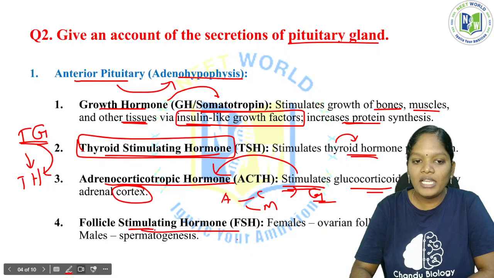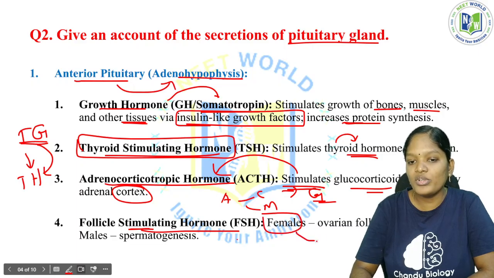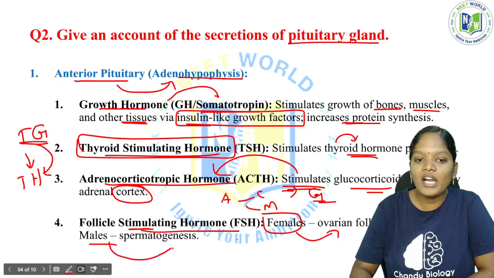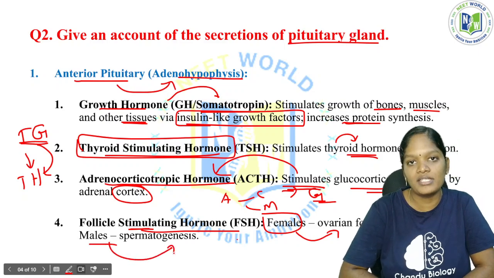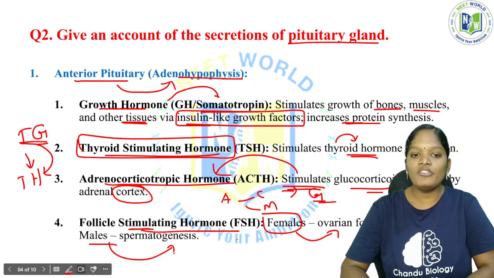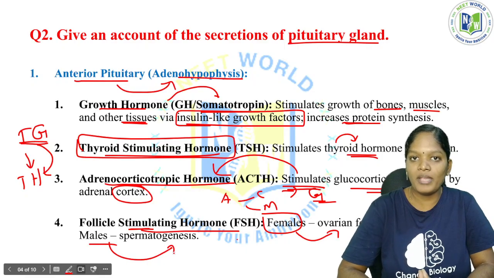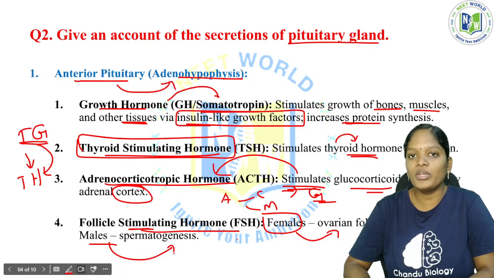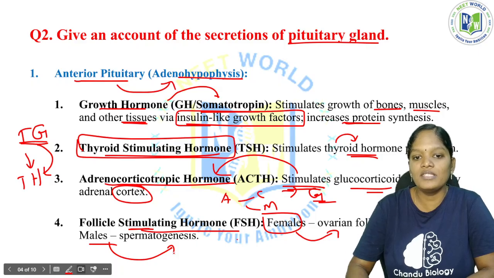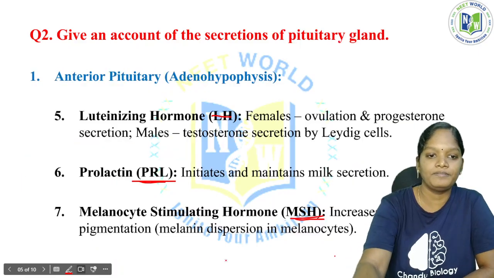Now, follicle stimulating hormone. In females it is responsible for ovarian follicle development. In the male, follicle stimulating hormone is responsible for spermatogenesis. This is very, very important: FSH is present in both male and female, but with different functions. In females, FSH develops the ovarian follicle. In the male, it is responsible for spermatogenesis, that is, the sperm synthesis process.